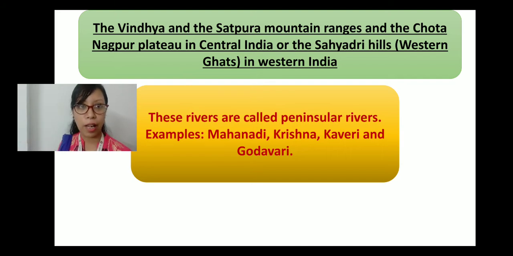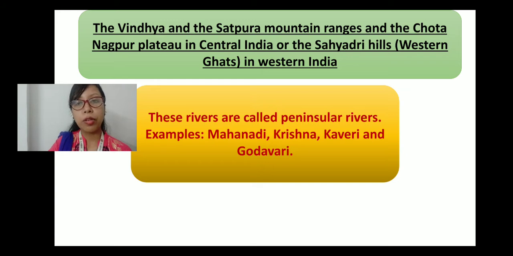That is called peninsula. Now these are called peninsular rivers. Which are the rivers? Mahanadi, Krishna, Kaveri and Godavari. So these are the rivers. And do you know what are the states this second source includes? They include Madhya Pradesh, Chhattisgarh, Gujarat, Uttar Pradesh and Bihar. The Vindhya and Satpura range includes Madhya Pradesh, Chhattisgarh, Gujarat, Uttar Pradesh and Bihar. And you can see the Narmada river in this region, okay?